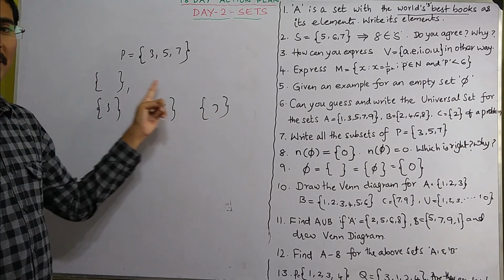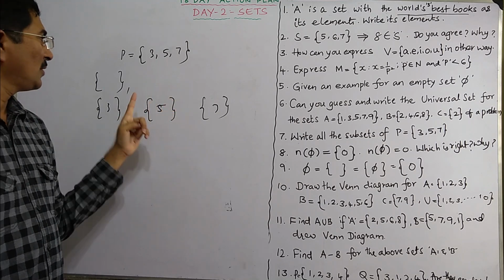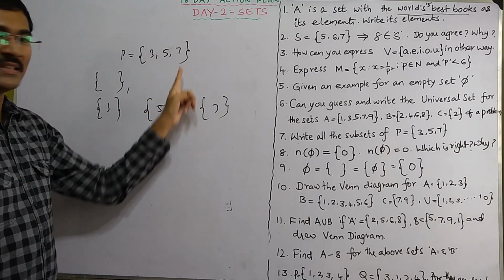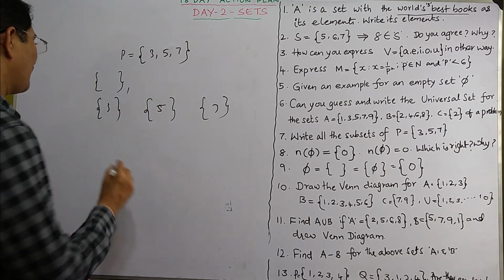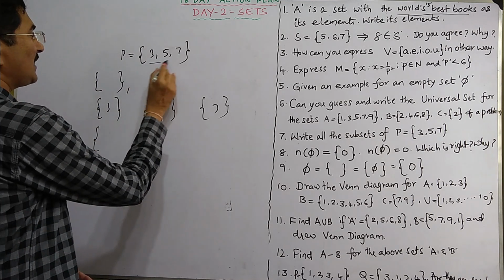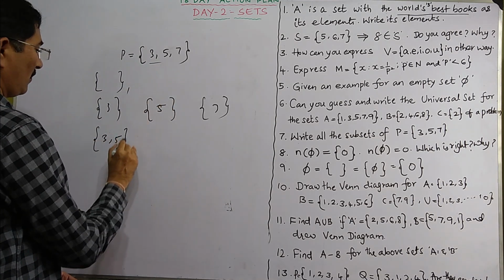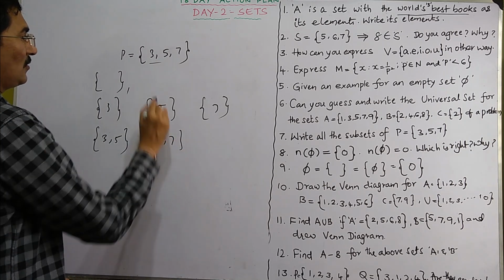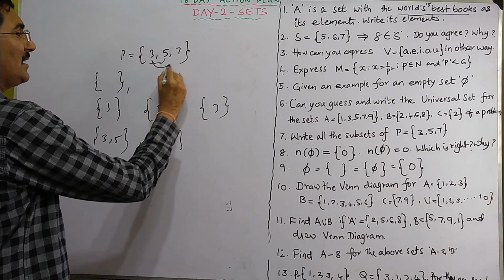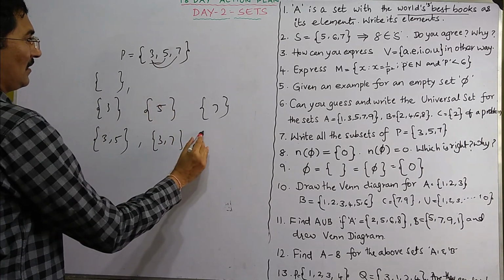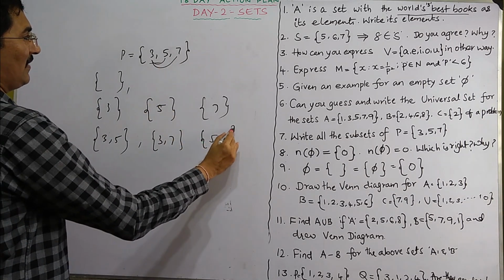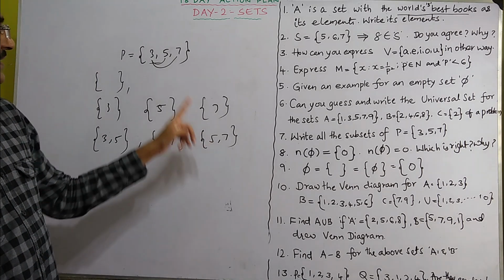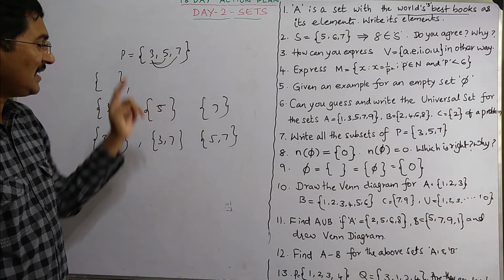So once you write the empty set, you will go on to write one element each time. In the next time you write 2 elements each time. So 3 and 5. Next 3 and 7. So take this with this and then next 5 and 7.